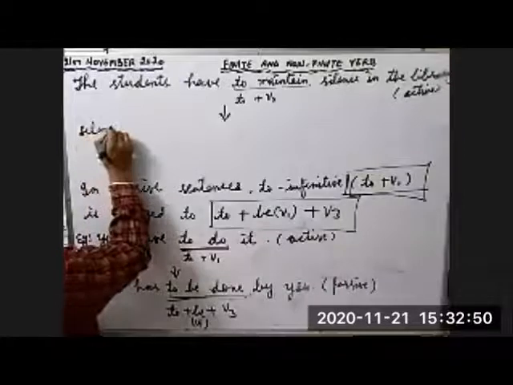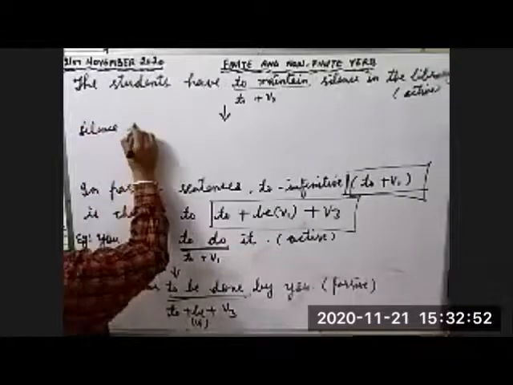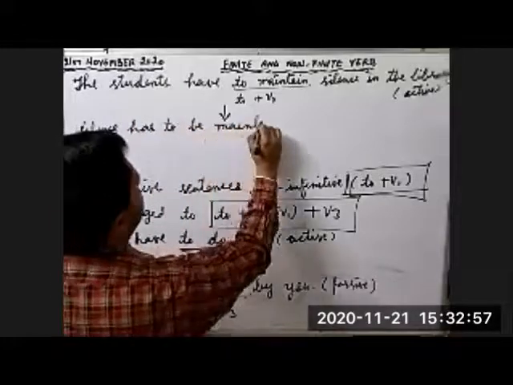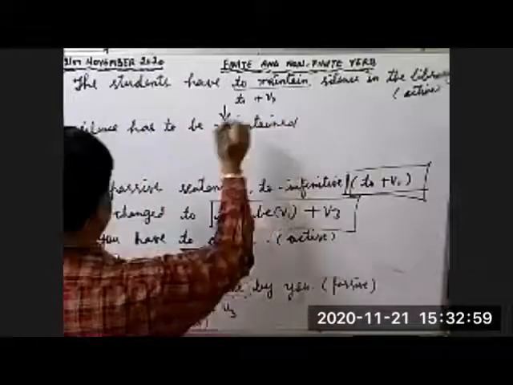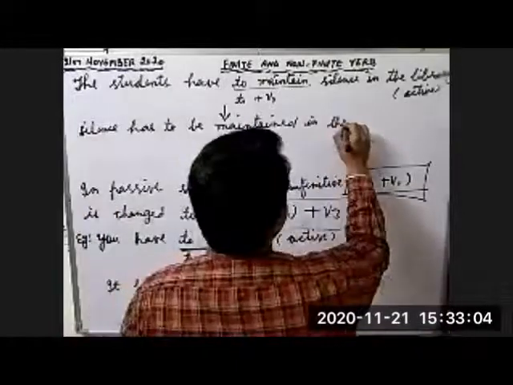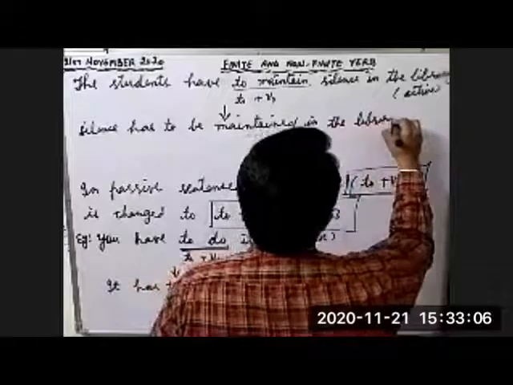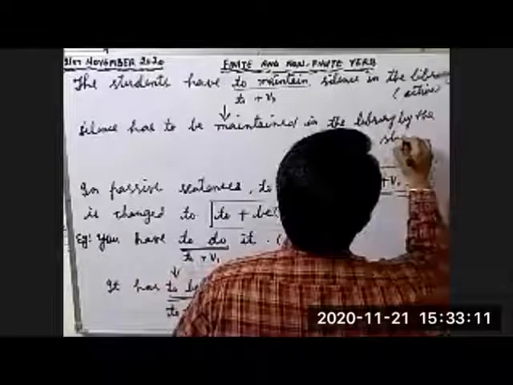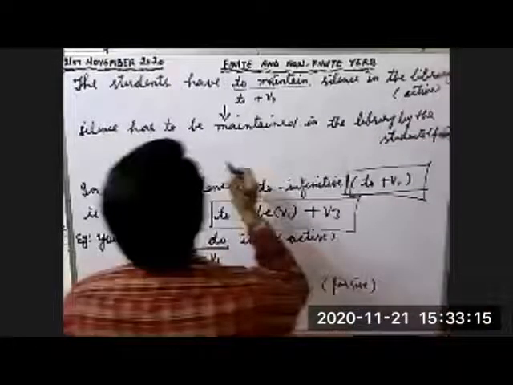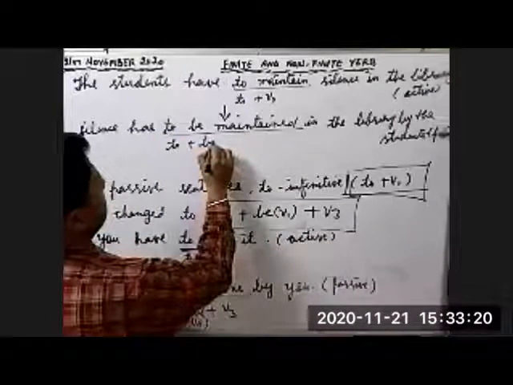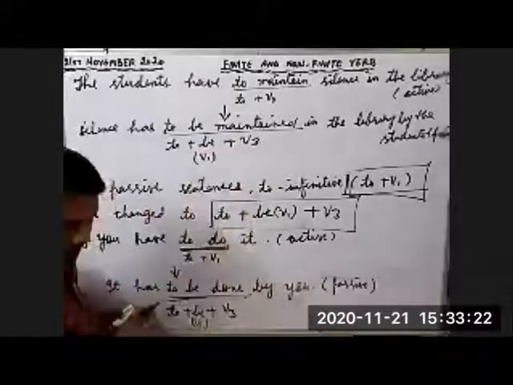Silence has to be maintained in the library by the students. Here it is used as passive. Now see, to be maintained: to plus be plus third form of the verb. What is be? First form of the verb.